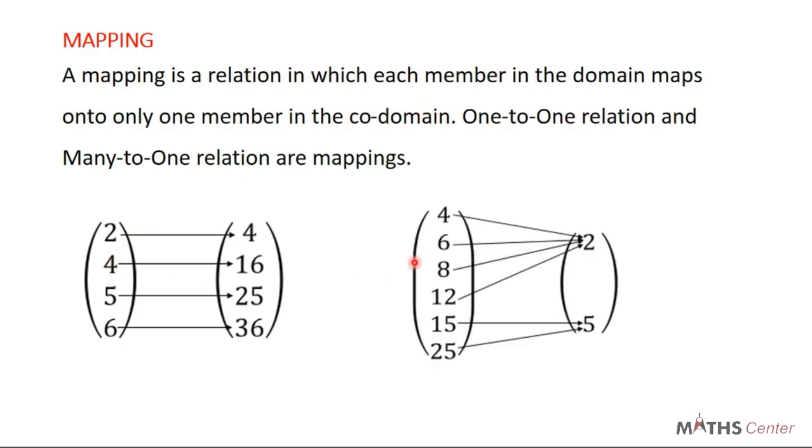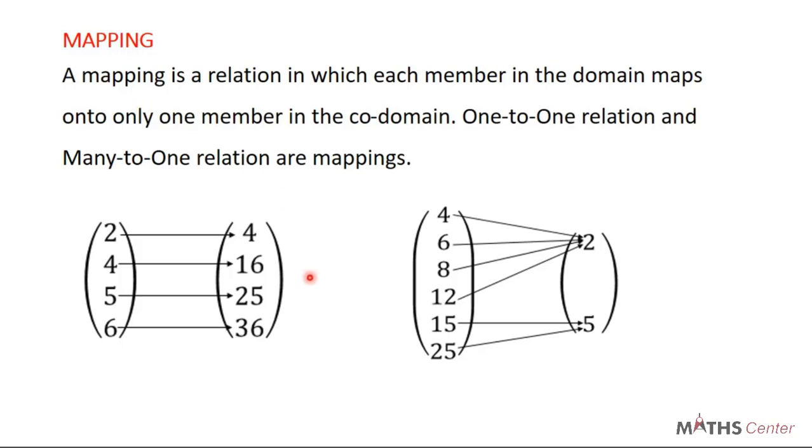In the same way, if you have a many-to-one relation, each member in the domain maps onto only one member in the codomain. So here 4 has only one image, which is 2. 6 has only one image, which is 2. 8 has only one image, which is 2. And 12 has only one image, which is 2. 15 has one image, which is 5. And 25 also has only one image, which is 5. So all these are examples of what we call a mapping.